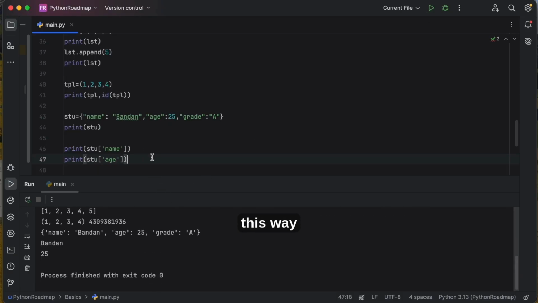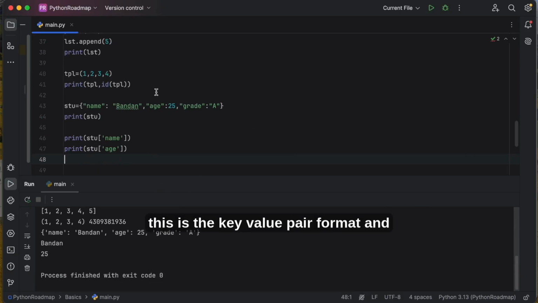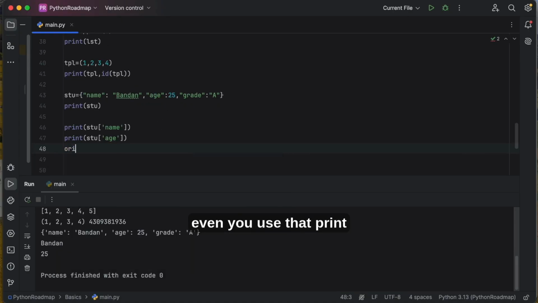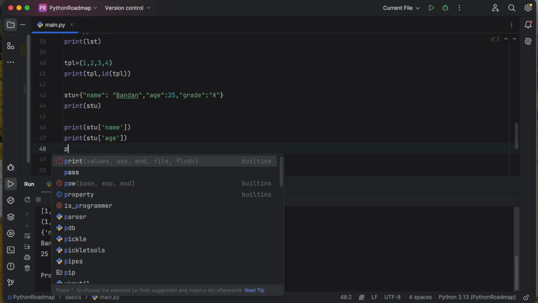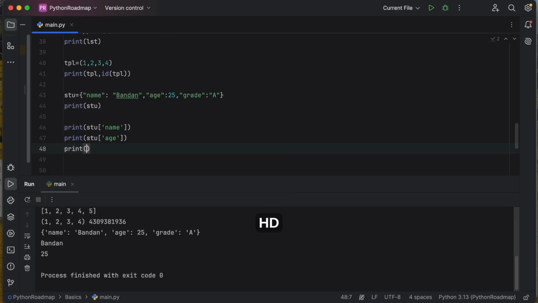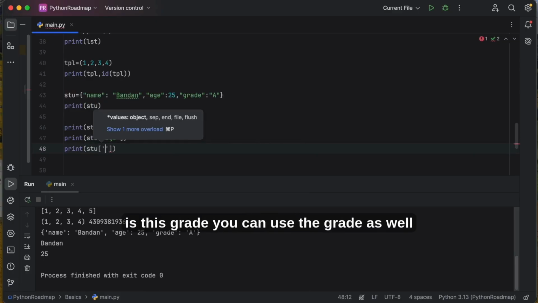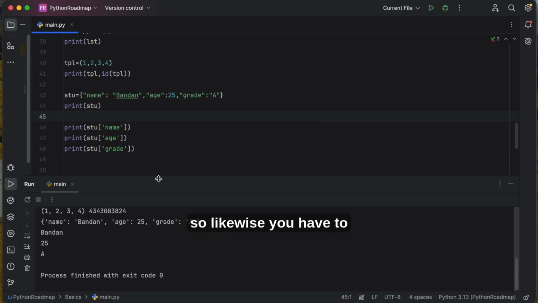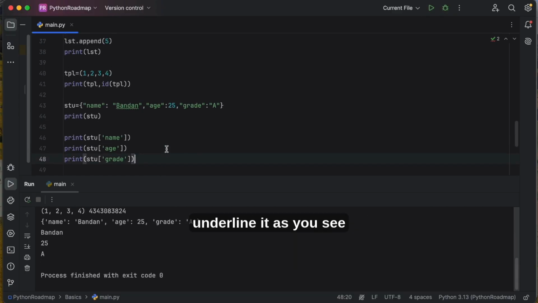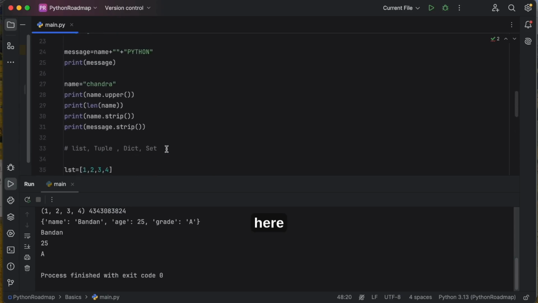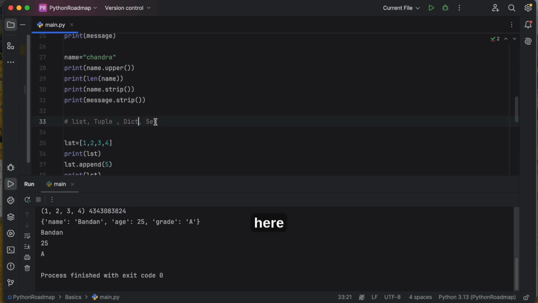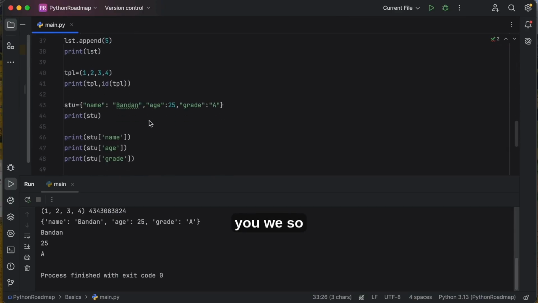See, this is the key value pair format, and you can even print stu of grade. You can use the grade as well. So likewise you have to perform data manipulation with objects like list, tuple, dict.